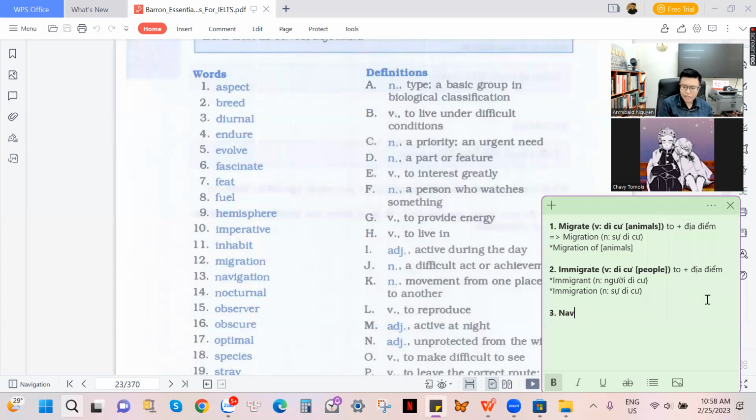The reason why we need to know the action verb of any kind of words in our life is that whenever you speak, you need to use action verbs more than nouns or adjectives in English. Whenever you talk about your feelings or share your emotions, of course you use adjectives, but whenever you talk about other things in your life, you use action verbs. So right here we have the word navigate.